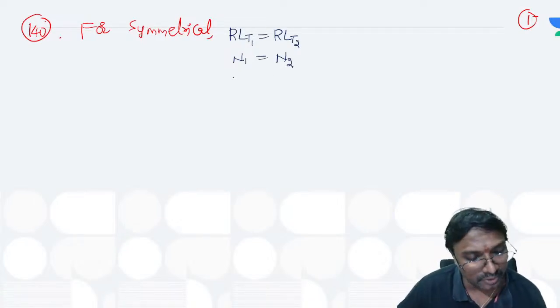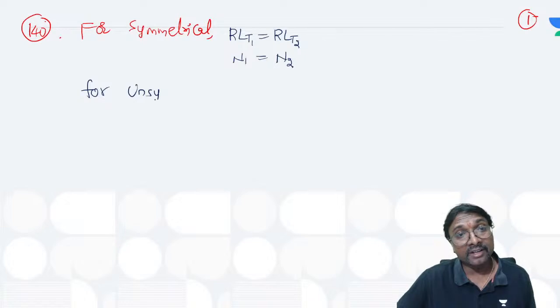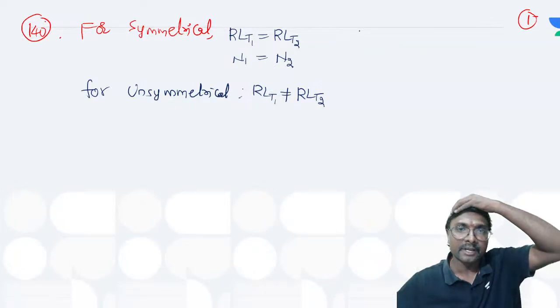Now, what else is the condition? And for an unsymmetrical valley curve, what are the conditions to be satisfied? For an unsymmetrical valley curve, will the reduced level of the first tangent point and the reduced level of the second tangent point be the same? They need not be the same.